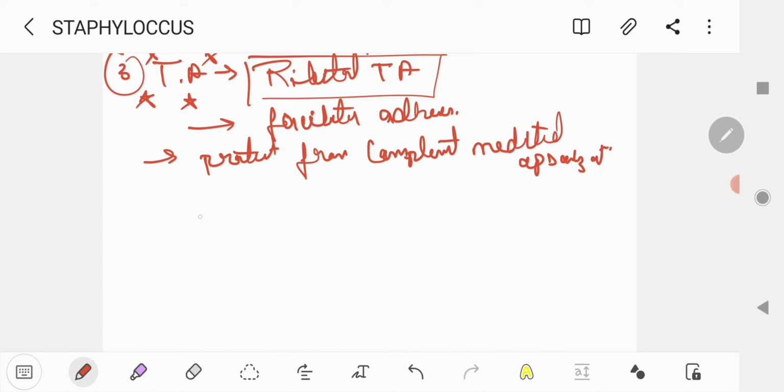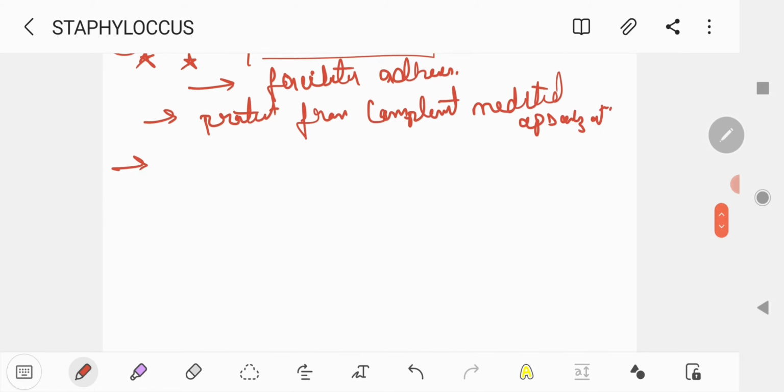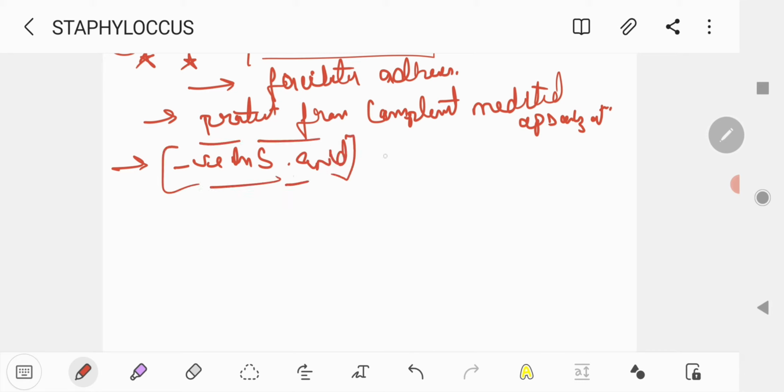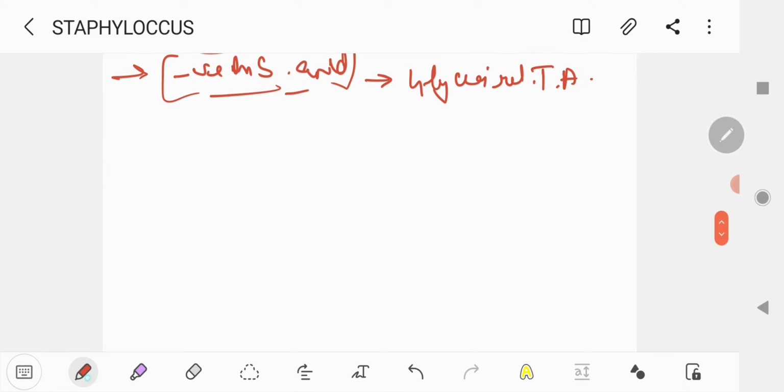Opsonization. Okay. And teichoic acid, majorly ribitol teichoic acid, is absent in Staphylococcus epidermidis. In Staphylococcus epidermidis, basically it is present in the second form, which is glycerol teichoic acid. Okay. Now the fourth one,